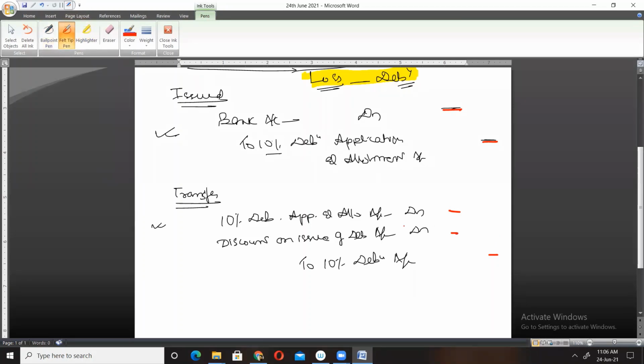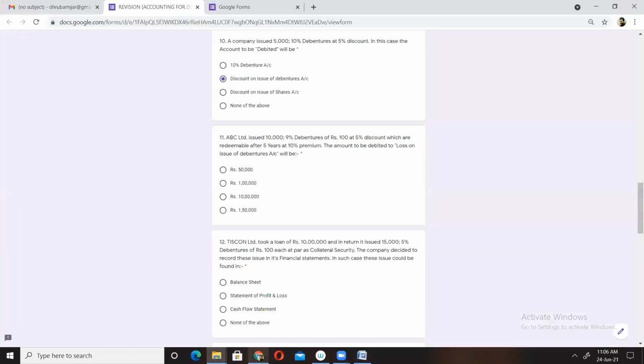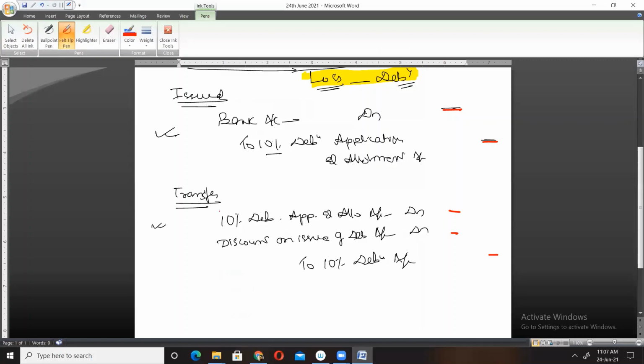What was the question? A company issued 5,000 10% debentures at 5% discount. The question asks which account will be debited. Let me highlight: in the first entry, bank account is debited, and in the second entry, 10% debenture application and allotment account is also debited, and discount on issue of debentures account is also debited. So we find three accounts which are debited.